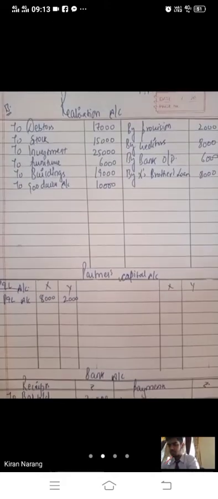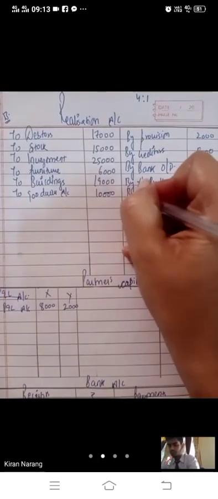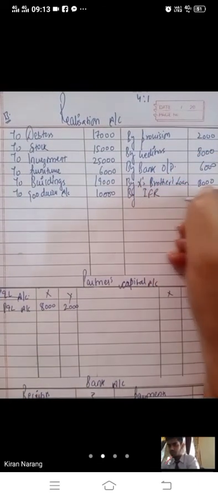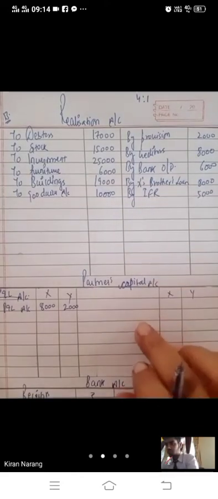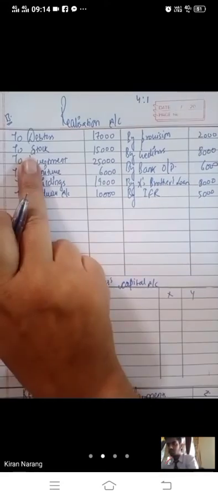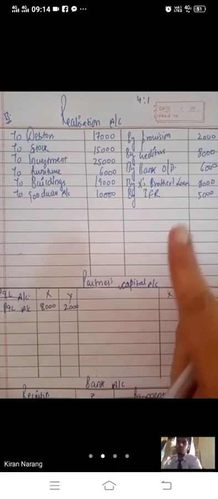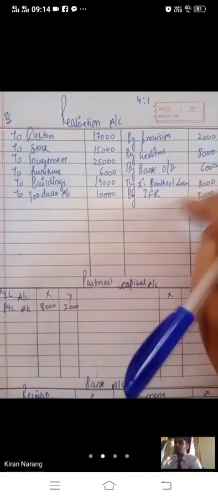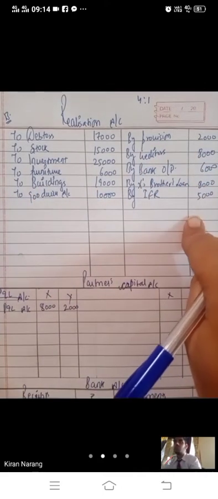Investment fluctuation fund. I told you yesterday also, if investments are given in the question, then the investment fluctuation reserve will be written here and it will not be distributed. If investments are not there in the question, then you can distribute this reserve in PCA. But if investments are there, then you have to write the investment fluctuation reserve in realization account.